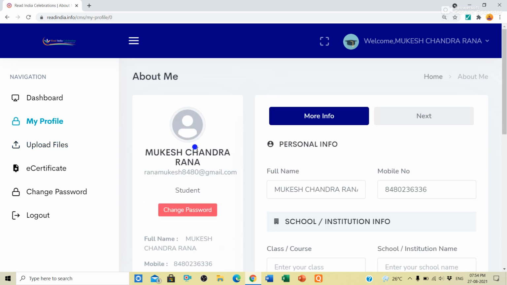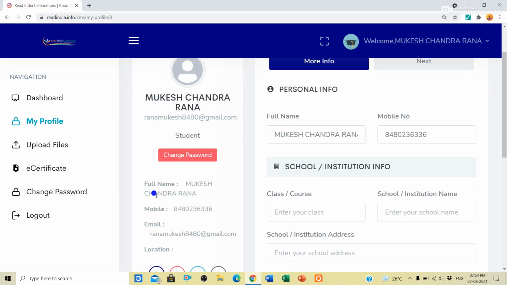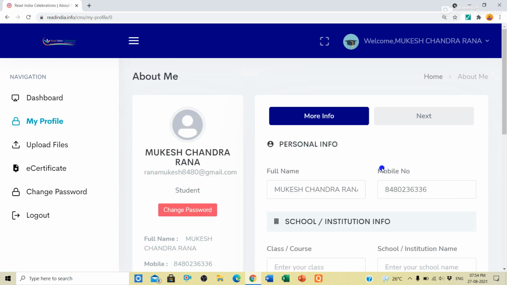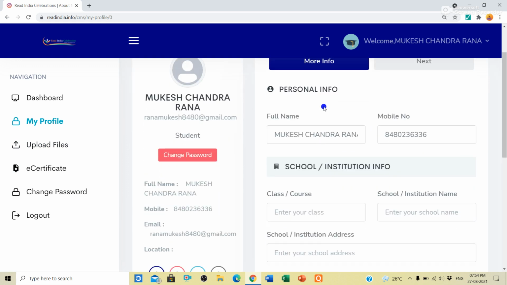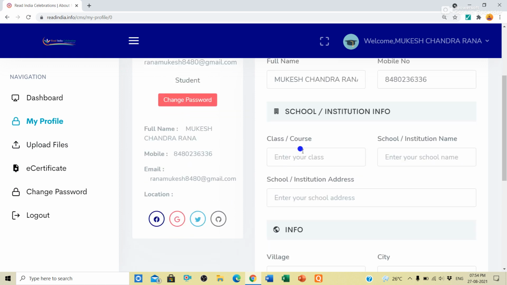Here your full name will be visible, your email ID, and your mobile number. Then your personal info. In your personal info, you will see your full name and mobile number. After that, you will scroll down and you will find class or course. You will enter your class name here. Suppose I am from class 3, so I will enter class 3. Then school name. I will enter here KB Gajpati.